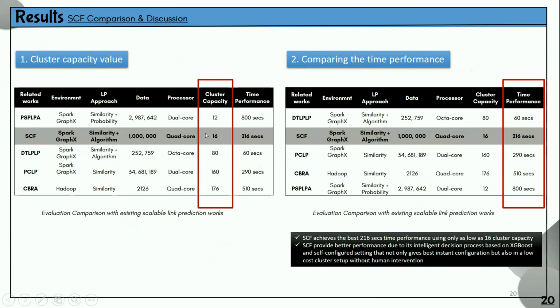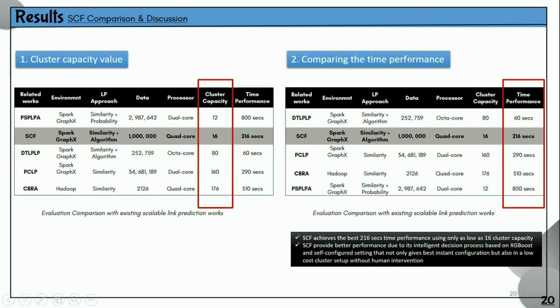Our research focuses on low-end cluster setups, so we do not want a bigger cluster capacity because we want to save cost and not spend much to perform this analysis. So SCF has the second lowest cluster capacity after SPLBA.